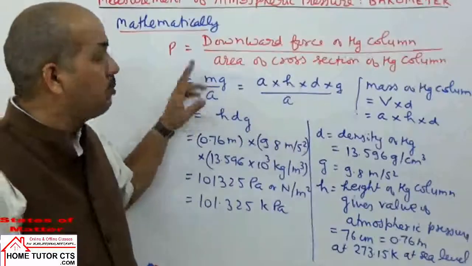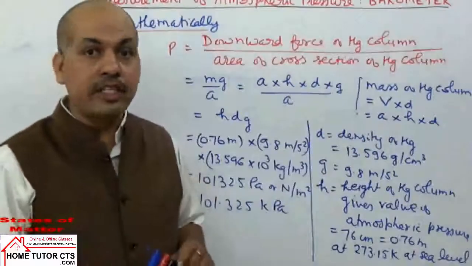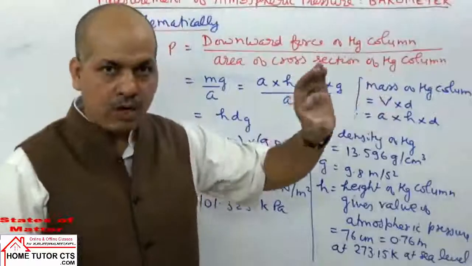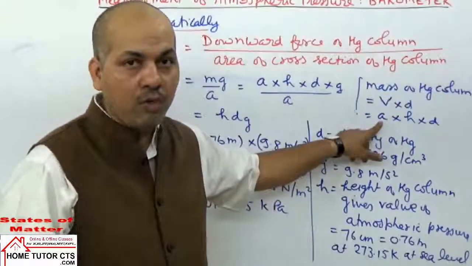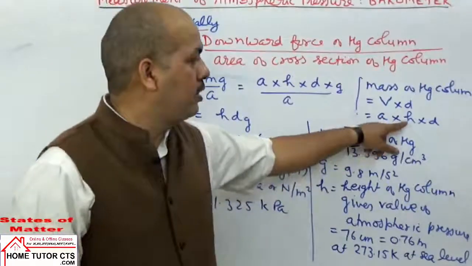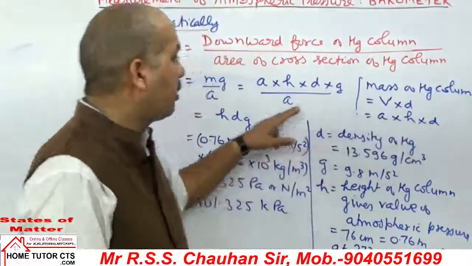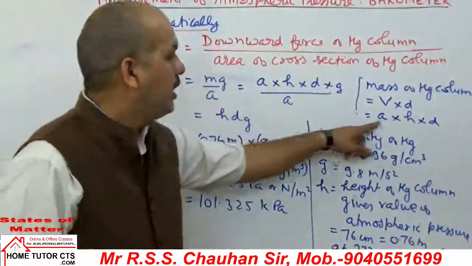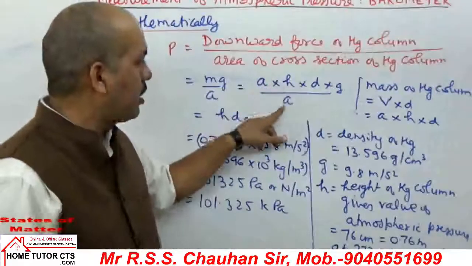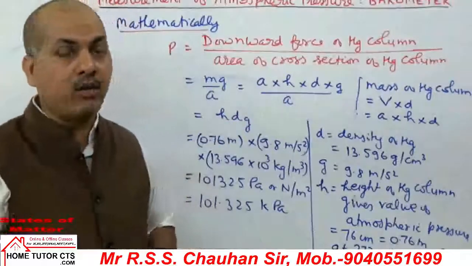Now, what is the mass of this mercury column? It can be taken as volume of the mercury column into density. What is mass? Volume into density. What is volume? It is area of cross section into height. That gives the volume of the mercury column, into density. So we can replace mass with A H D in the expression. G is already there, and A and A cancel out. That is P = H D G, one more relation for pressure calculation.